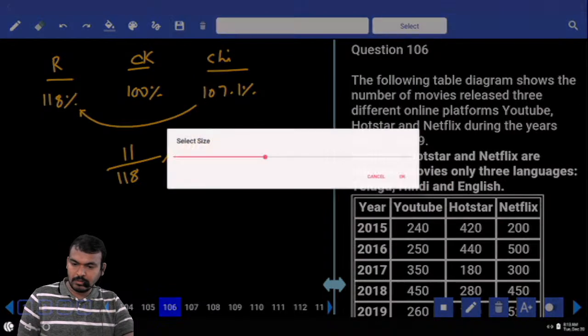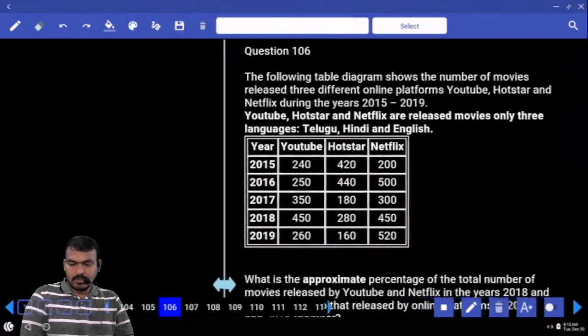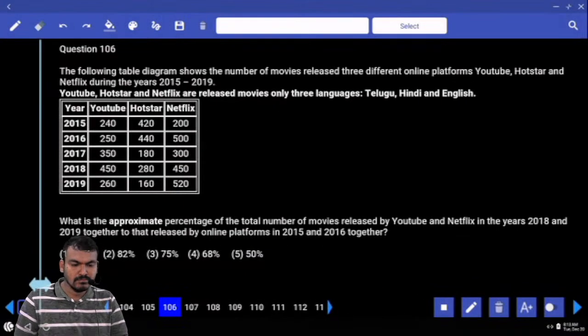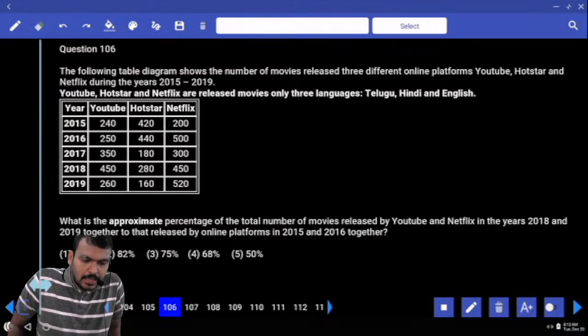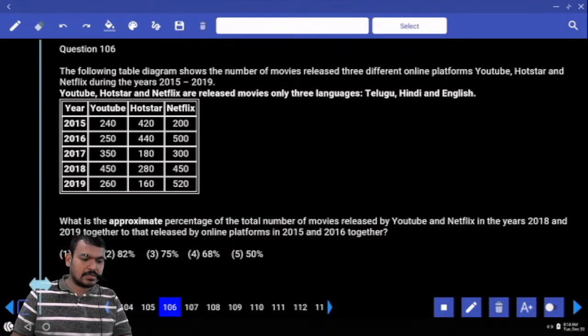Next, question number 106. The following table diagram shows the number of movies released on 3 different online platforms: YouTube, Hotstar, Netflix during the years 2015 to 2019.